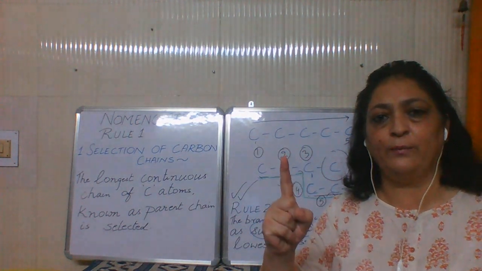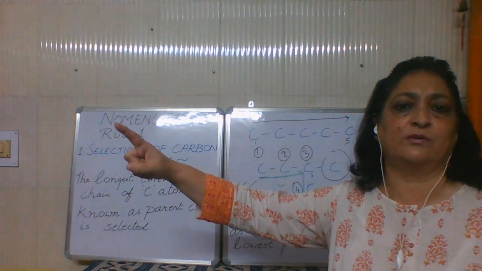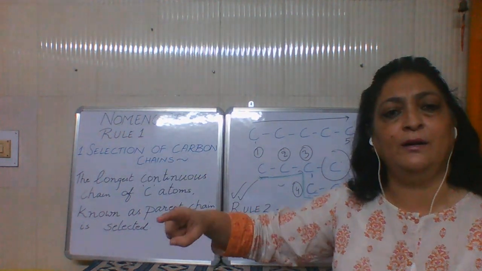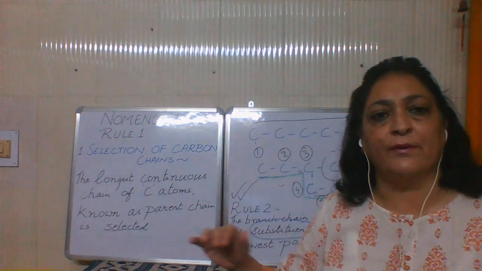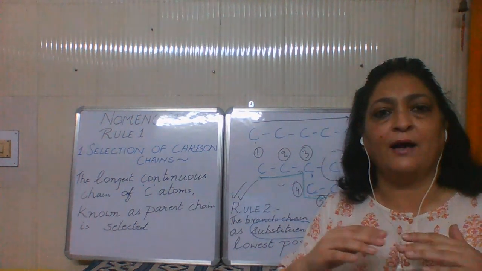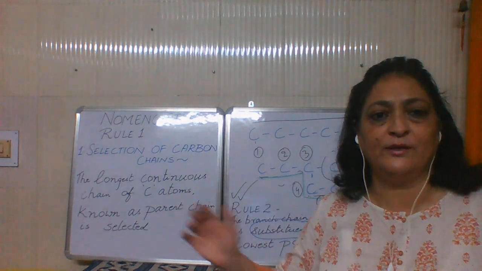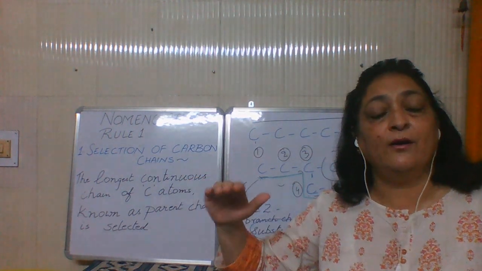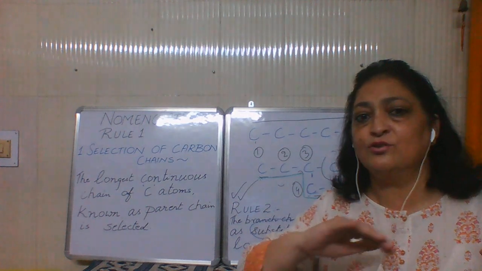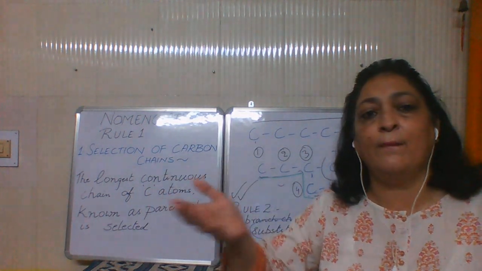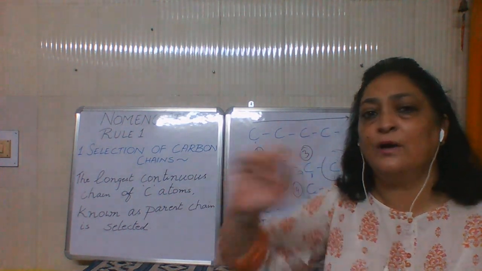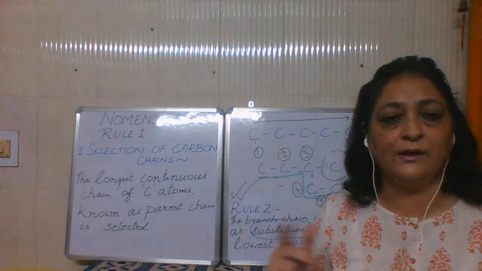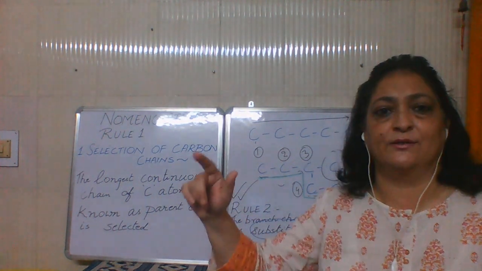So first rule of nomenclature, select the longest possible chain. As far as possible, try to touch all the carbons. Imagine yourself as you are flowing with the carbon. You are a stream of current. You are flowing and touching all the carbons, but you cannot come back. Once you have visited the carbon, you can't come back to the same carbon again, and that is, you can't take a U-turn. Clear? That is what is meant by continuous.